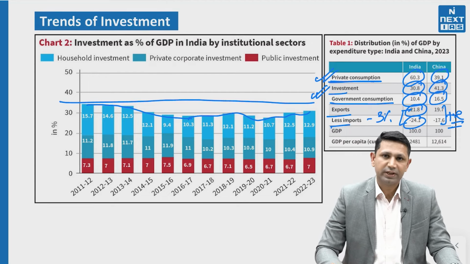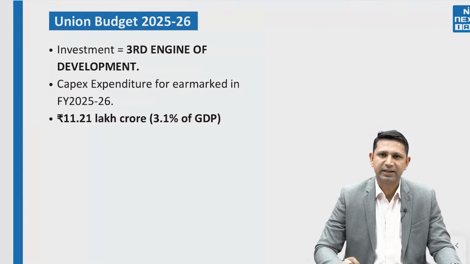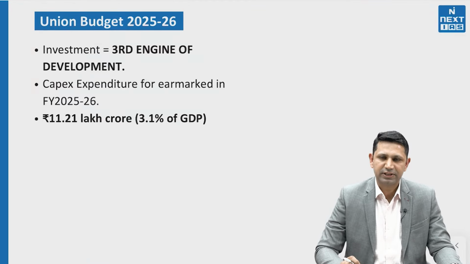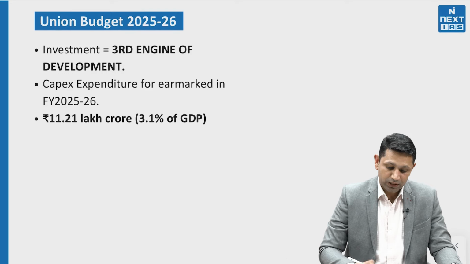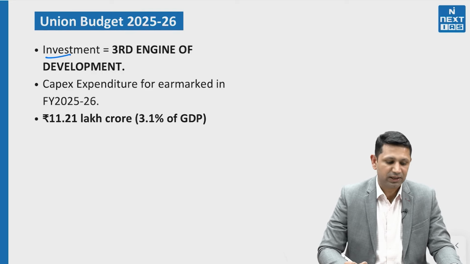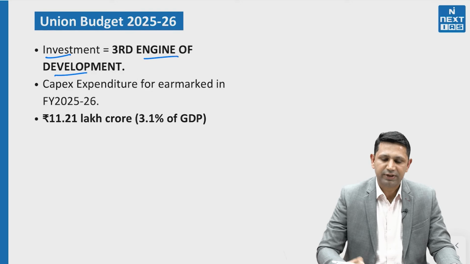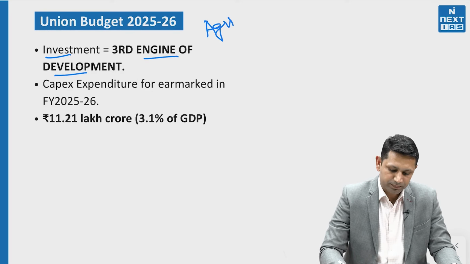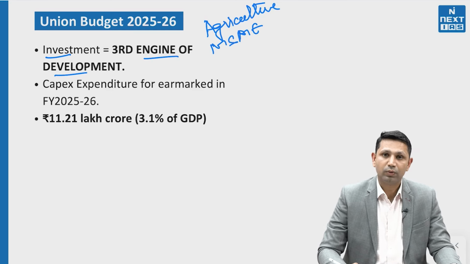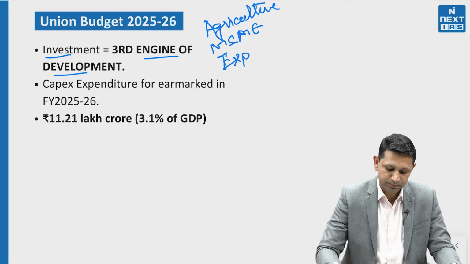Now talking about what initiatives the Indian government has taken regarding this, in the recent budget of 2025-26, investment has been considered as the third engine of development. The other engines of development being agriculture, then MSME, third one is investment, and last one is exports.